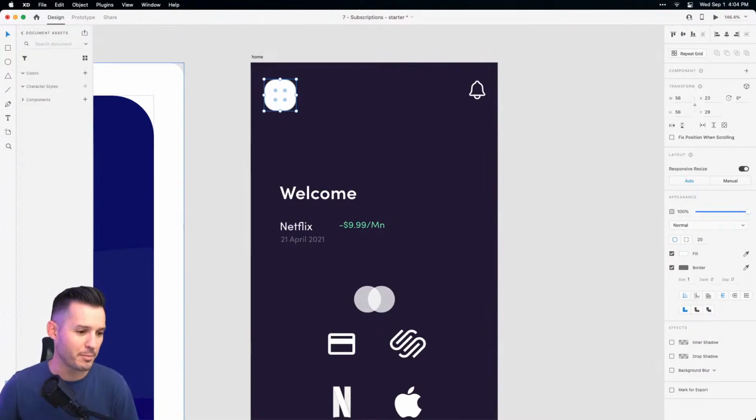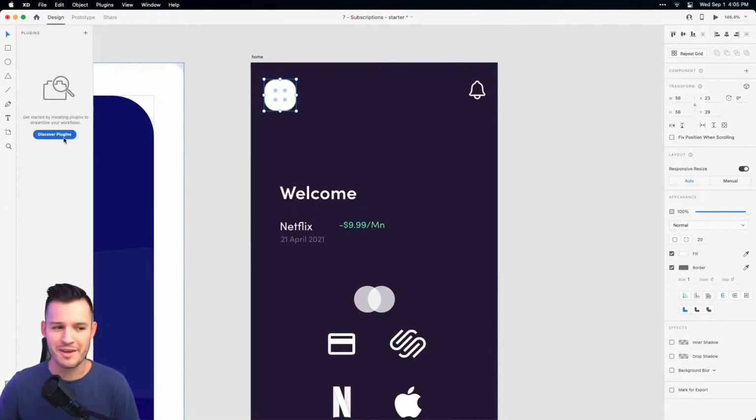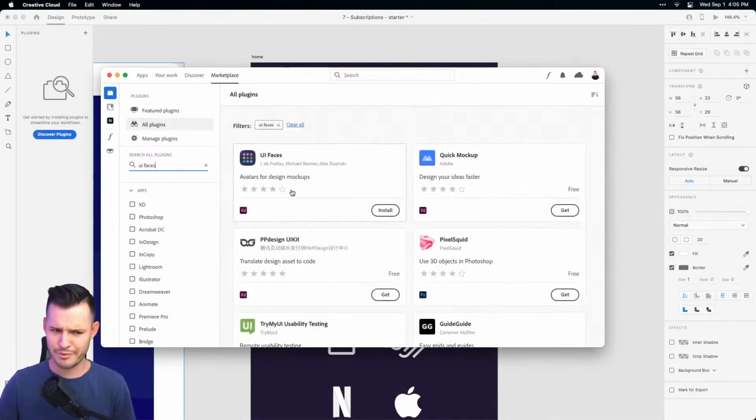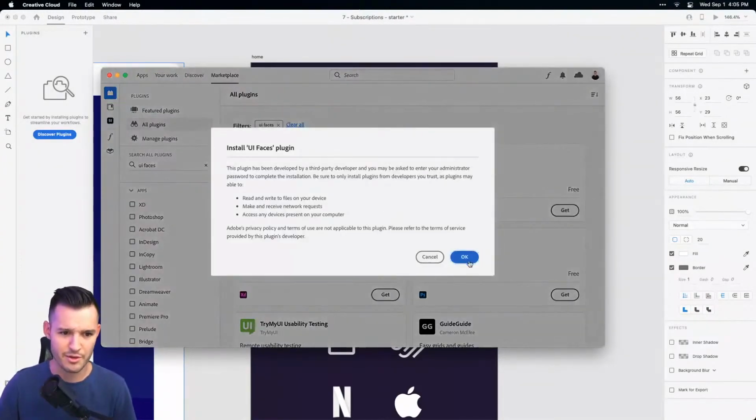So I'm going to open up my plugins menu, hit one of my faces. Oh my goodness, one of my favorites. I just got a brand new laptop, so I don't have any plugins in my new version of Adobe XD. So why don't we go something like this? We'll type in UI Faces in here and let's see if we can get this plugin real quick. Boom, we're going to install the thing.